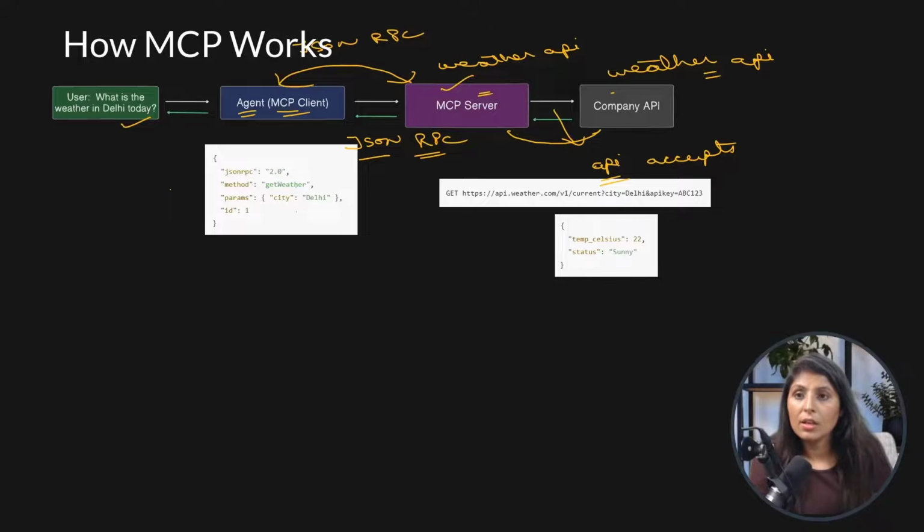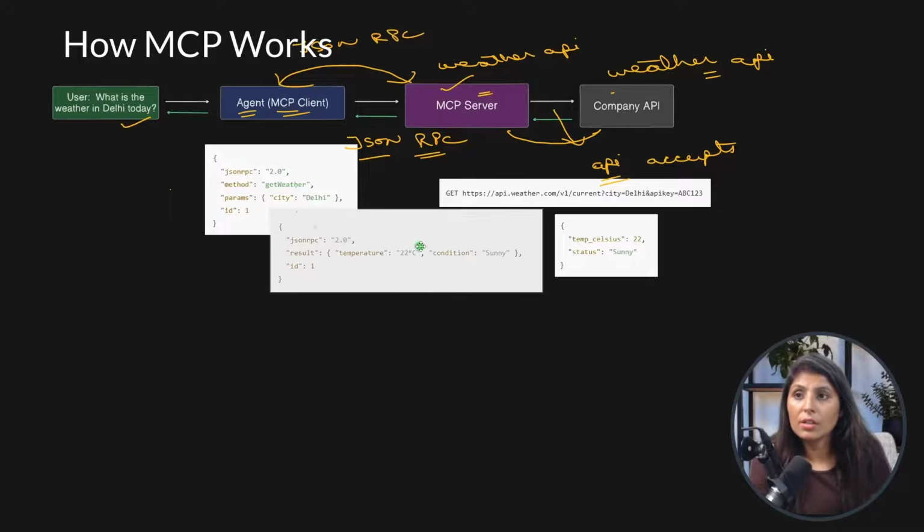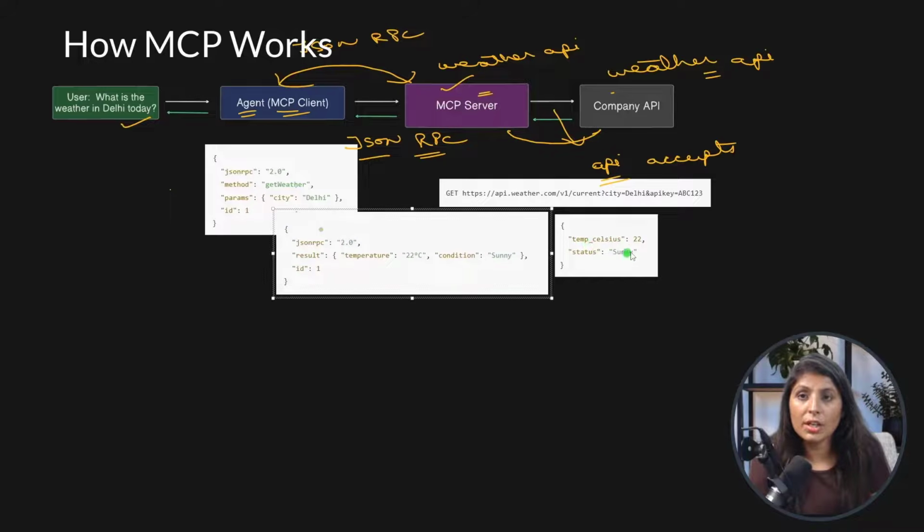So let's say this is what it did. From this output which it got from the company API, the MCP server converted it into JSON RPC format, which looks like this: JSON RPC version, and then the result: temperature 22 degrees Celsius, condition sunny, ID 1.